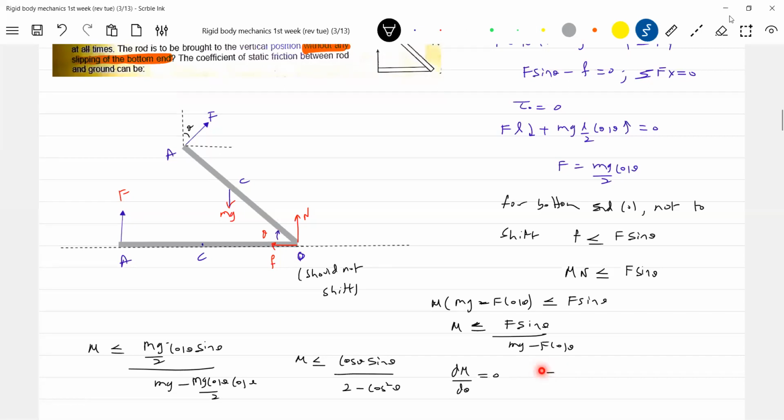Or directly give me the value of mu, that will be sufficient. Anybody, just hurry up, value of mu?